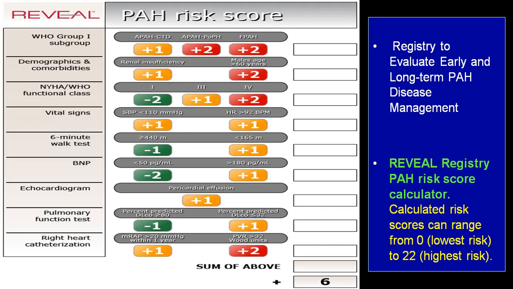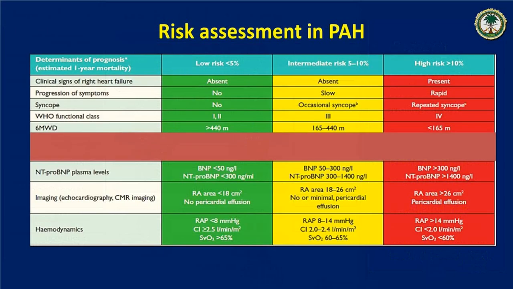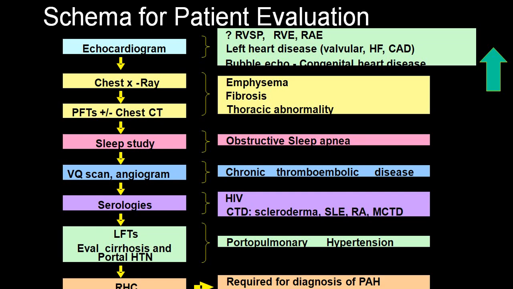These are the different apps which are available, which you can fill in to find out whether it is a high risk group or a low risk group. You can download that on your mobile and get that particular score. There are different scores, and you can sum them up; if it is more than 6, it is definitely a high risk group. So this is risk calculation, different material.